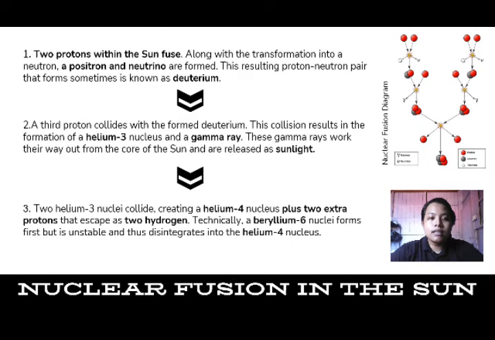Next, these are the steps of nuclear fusion in the sun. First, two protons within the sun fuse, forming a positron and a neutrino, also known as deuterium. Secondly, a third proton collides with the formed deuterium, resulting in the formation of helium-3 and a gamma ray. These rays are released as sunlight. Third, two helium-3 nuclei collide, creating a helium-4 nucleus plus 2 extra protons that escape as 2 hydrogen. As you can see on the diagram, it explains the nuclear fusion in the sun.